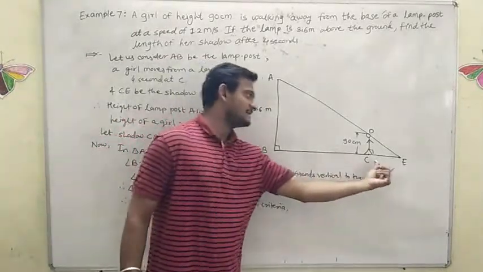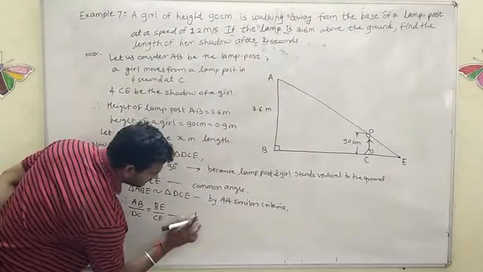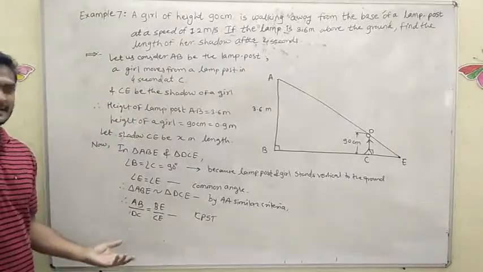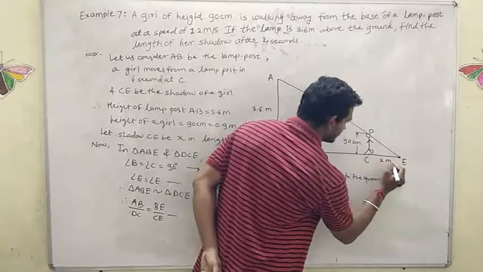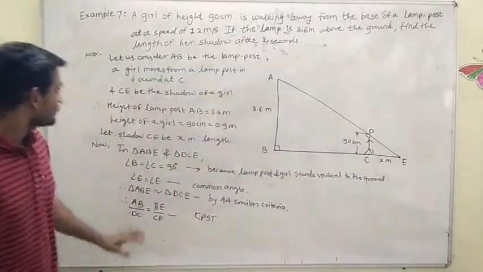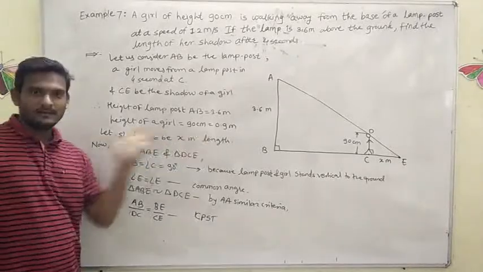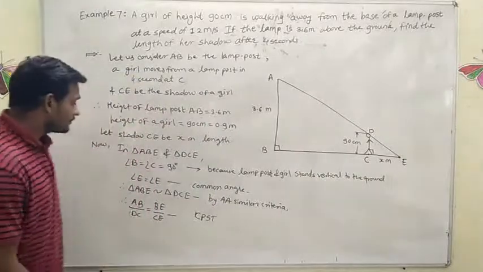The reason is corresponding parts of similar triangles. We know that corresponding parts of similar triangles are proportional, and here we have assumed that CE is equal to x meter. We assumed CE to be x meter length initially, therefore I have written x meter.